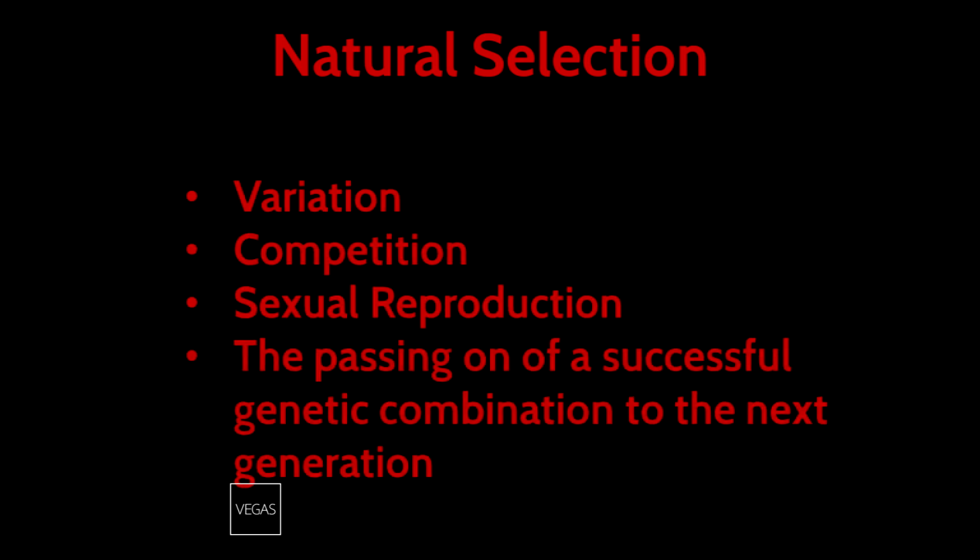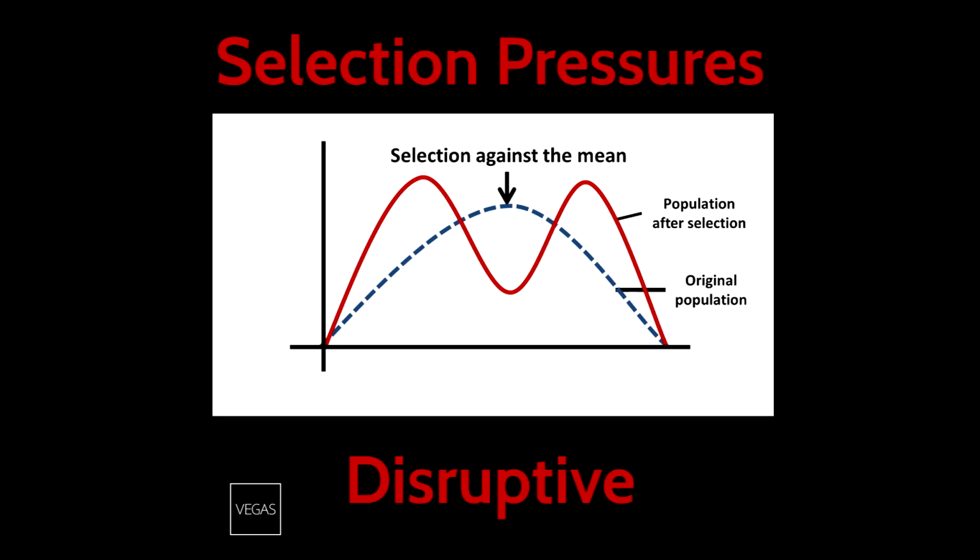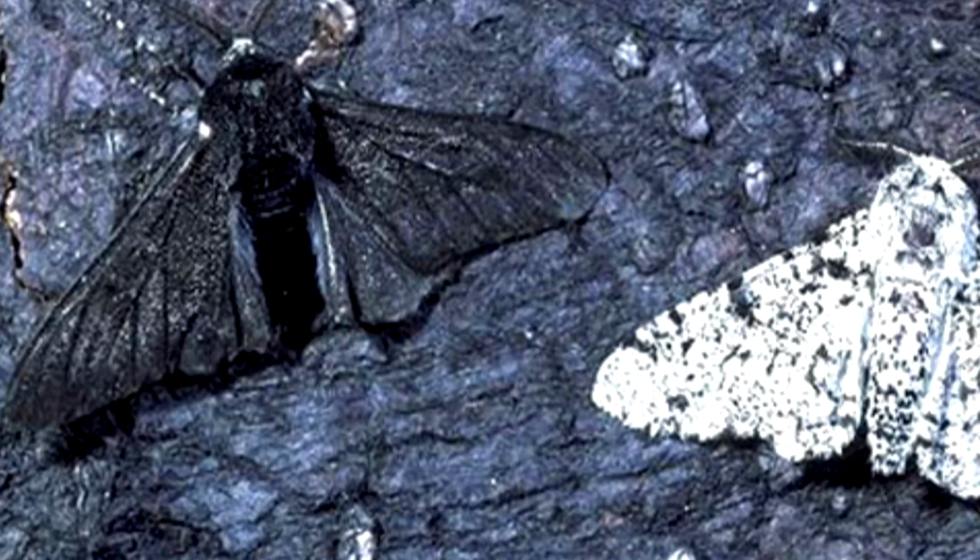In order for natural selection to occur, there must be variation, competition, sexual reproduction, and the passing on of a successful genetic combination to the next generation. There are three types of selection which bring about changes in a population. Disruptive. Selection pressure towards the extremes creates two modal values. For example, the peppered moth can be either light or dark.